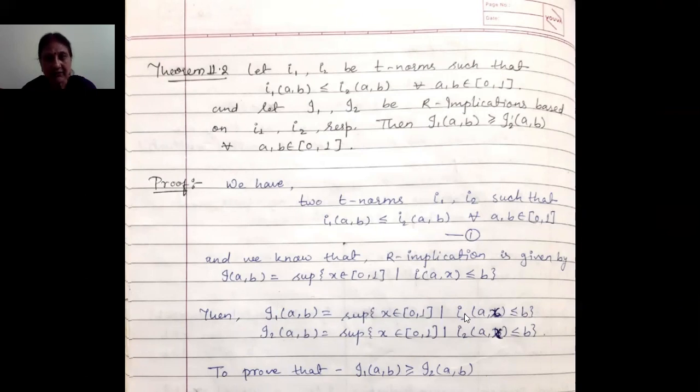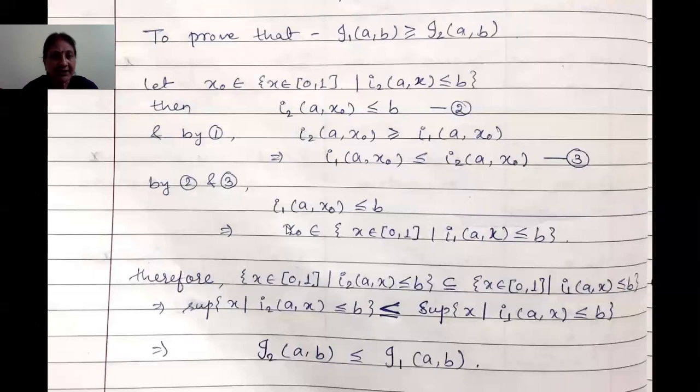X comes to this set when I1(A,X) is less than or equal to B, and because I1(A,x0) is less than or equal to B, therefore x0 will belong to this set. So x0 belongs to the set of X in the closed interval [0,1] such that I1(A,X) is less than or equal to B.